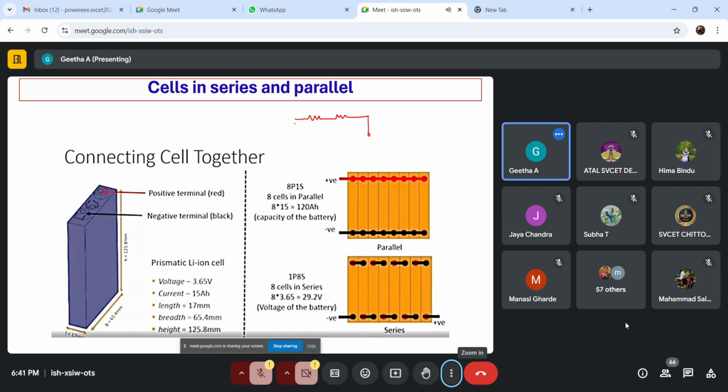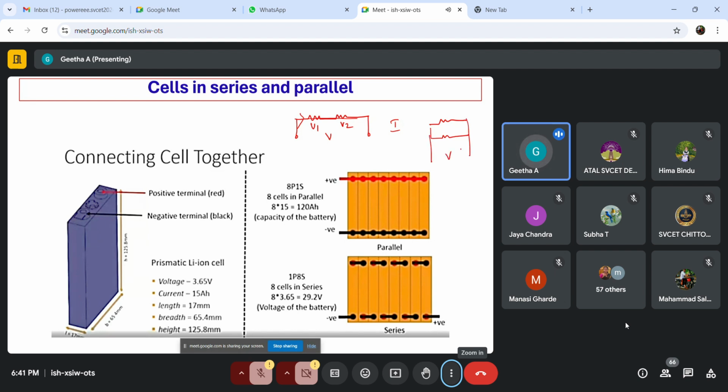Suppose, let us assume two resistors connected in series. How about the voltage and how about the current in this case? When they are connected in series, obviously your voltage will get added. There will be an increase in voltage. What about the current? The current flowing through the first resistor will remain the same as the second resistor. So when I connect cells in series, that will make your voltage more, whereas the current is going to remain the same, right?